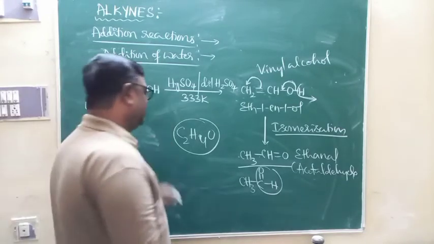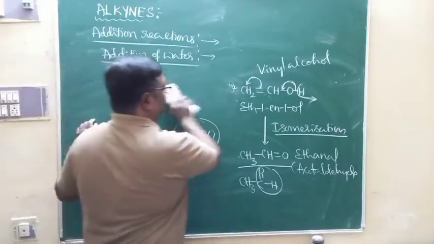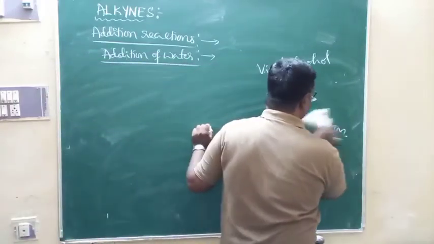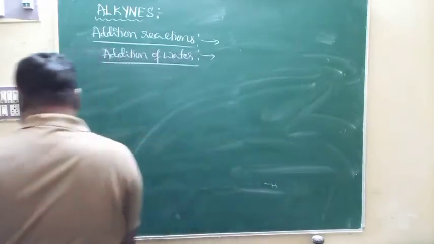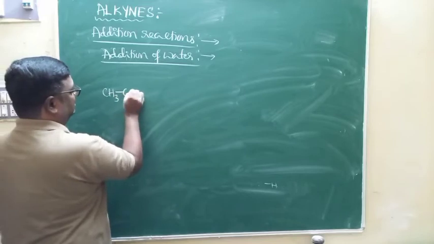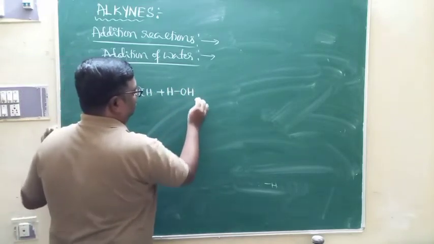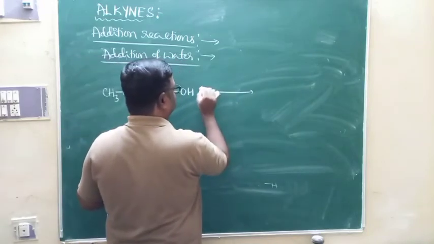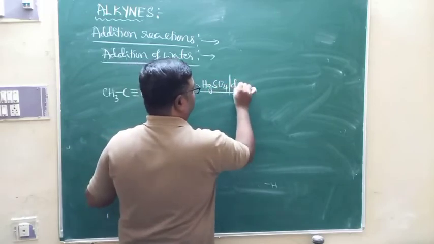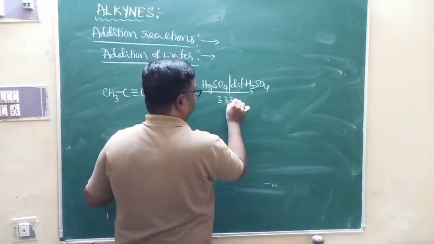We'll take the same reaction by taking propyne as an example. Let me write one more example for the addition of water across the triple bond. Propyne is CH3, C triple bond CH, and we add water across the triple bond in presence of mercuric sulfate catalyst, HgSO4, in acid medium, dilute H2SO4, at about 333 kelvins, same conditions.